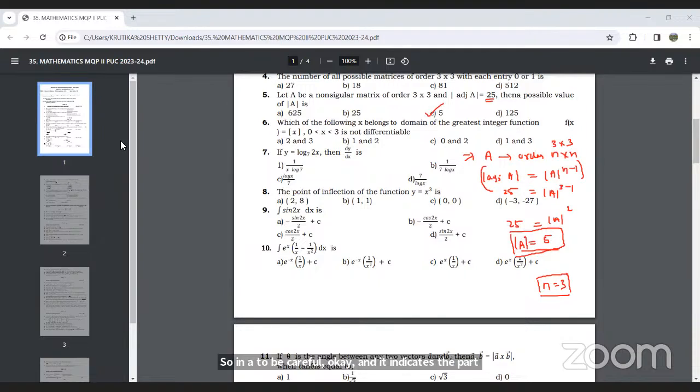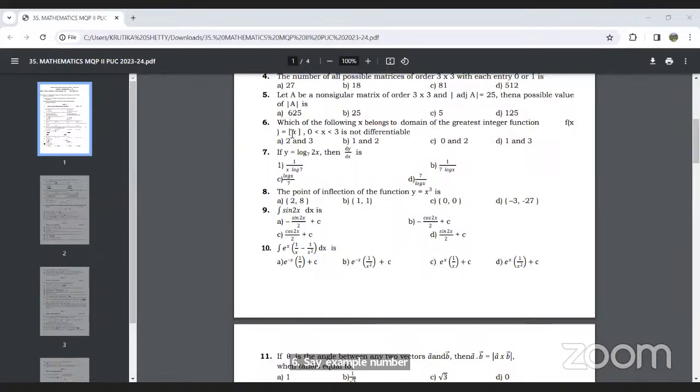Next, example number 6. This is an important question, and it has occurred from the exemplar part. Which of the following x belongs to the domain of the greatest integer function f of x equal to step x, where x is greater than 0 and less than 3, is not differentiable? So they are asking at what points the function is not differentiable. Here we need to know the definition of greatest integer function.